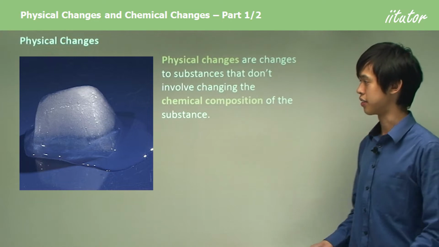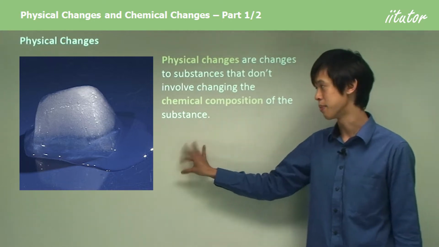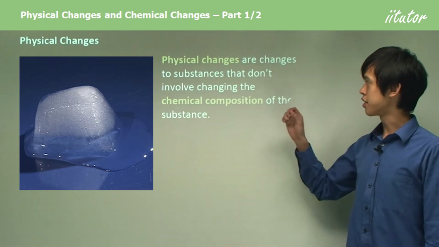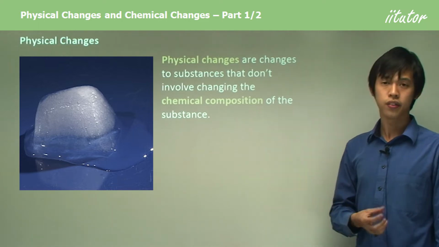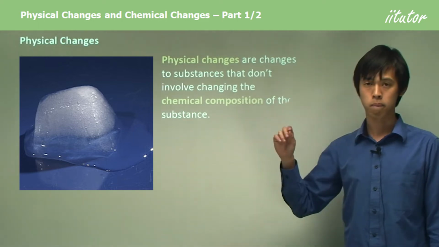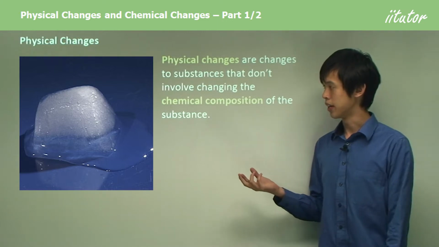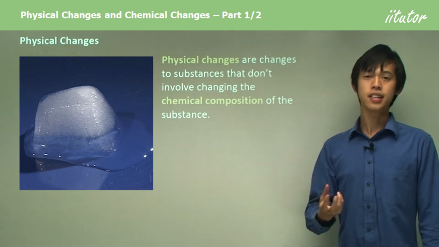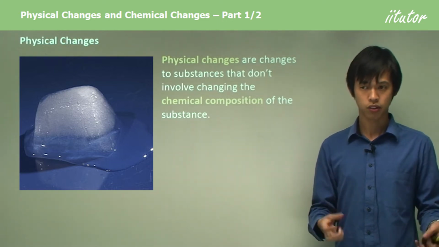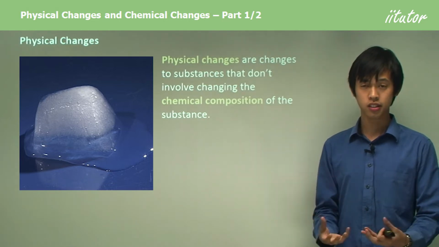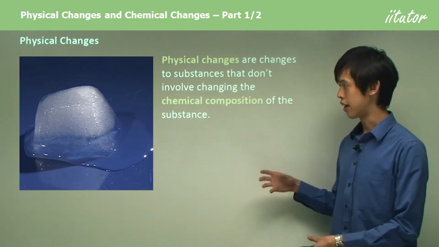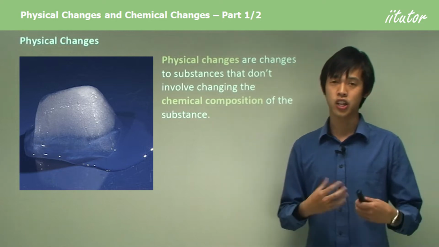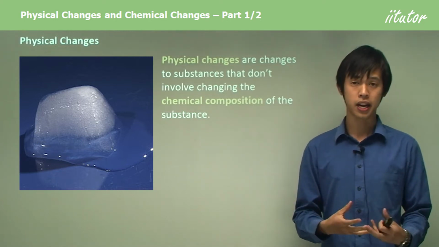Firstly, physical changes. Remember, it's the ice melting. Physical changes are changes to substances that don't involve changing the chemical composition. What does that mean? Well, when you melt ice, nothing has actually changed chemically. You've still got water that was a solid, now it's a liquid. So if you want a physical change, you can't change what that substance is made out of.